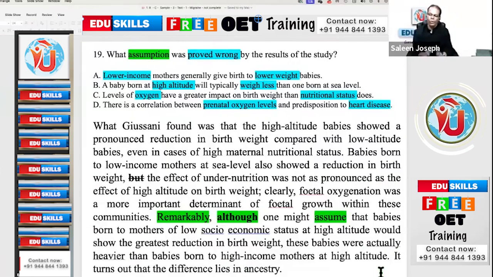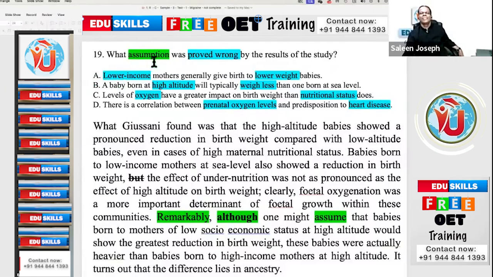The fact found in this study is that lower-income mothers have higher weight babies. So which assumption, presumption, speculation was proved wrong? Lower income mothers.